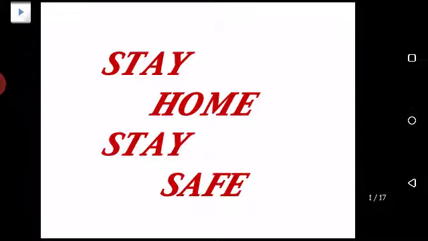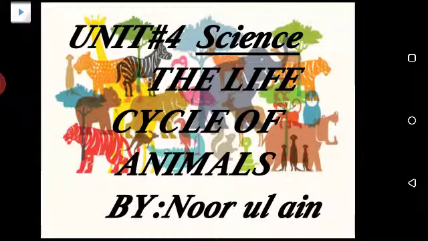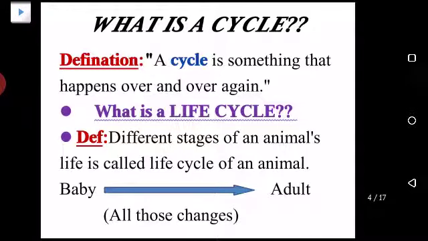Coming back to our lesson, what we are going to start today is unit number 4, the life cycle of animals. In this lesson, you will be able to distinguish or differentiate animals on the basis of their life cycles, and you will also know what happens during the life of an animal. Okay, now, first of all, we have to understand what is a cycle. A cycle is anything that happens over and over again. Something or anything that happens again and again and remains the same is called a cycle.